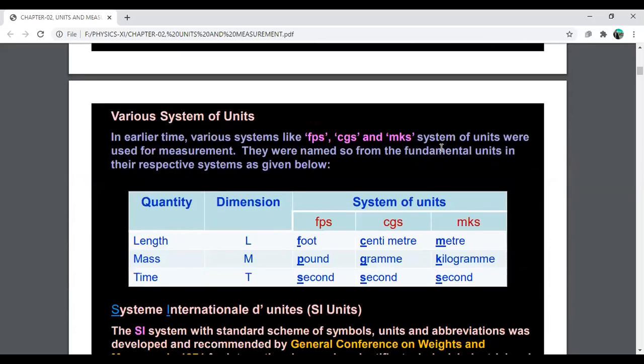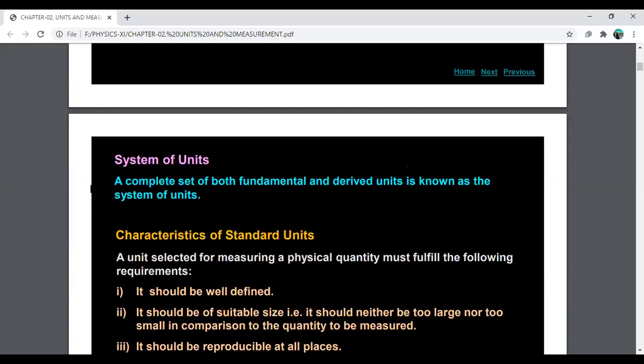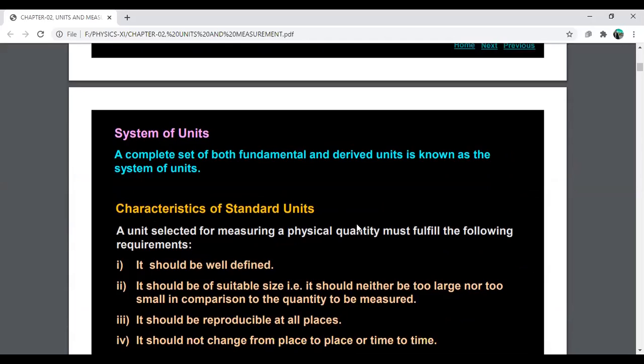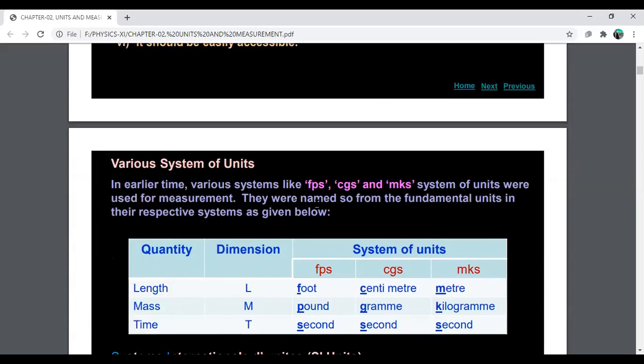Now let us discuss the various systems of units used in earlier times: FPS, CGS and MKS. As we have already discussed, a complete set of both fundamental and derived units is known as a system of units.